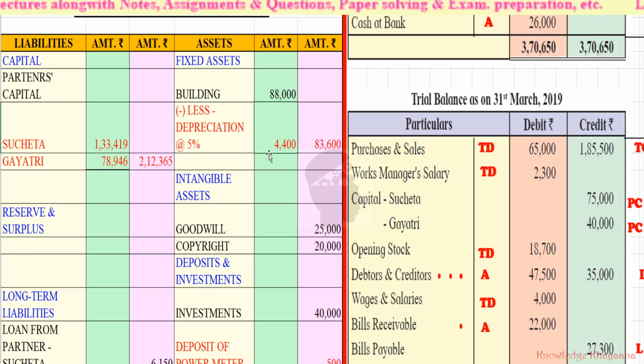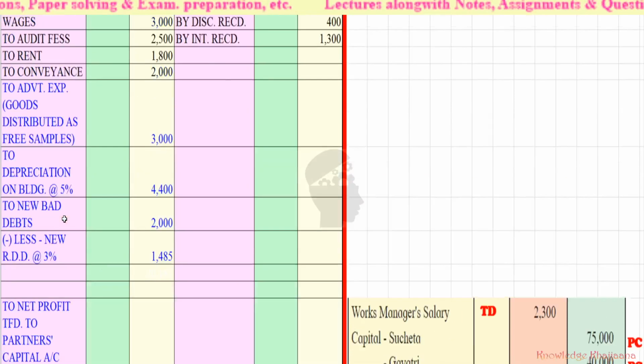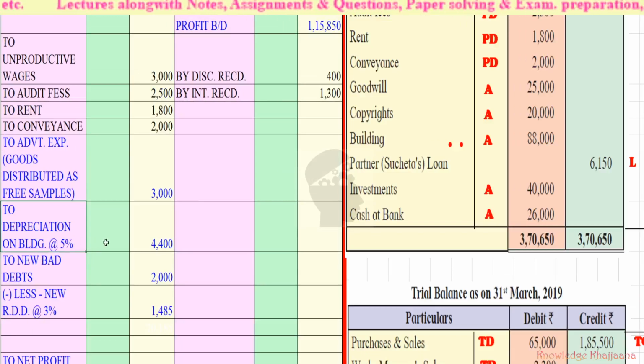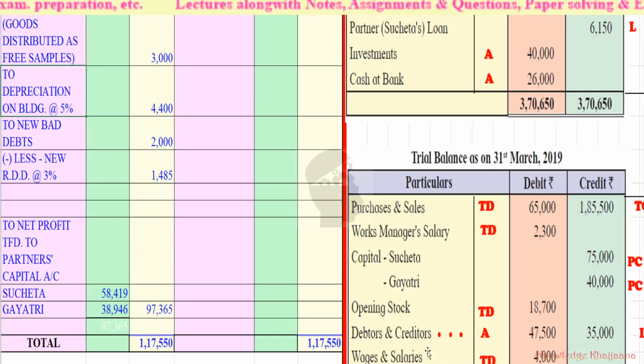How did we calculate 4,400 easily? See, it is 5%. What is 10% of 88,000? It is rupees 8,800. Then 5% simply means 8,800 divided by 2, that is 4,400. So rupees 4,400 is the depreciation on the building at the rate of 5%. We deduct that value, and the written down value of the building is rupees 83,600. Now we record this depreciation on the profit and loss account debit side: to depreciation on building at 5%, rupees 4,400. I have shown it in blue color.